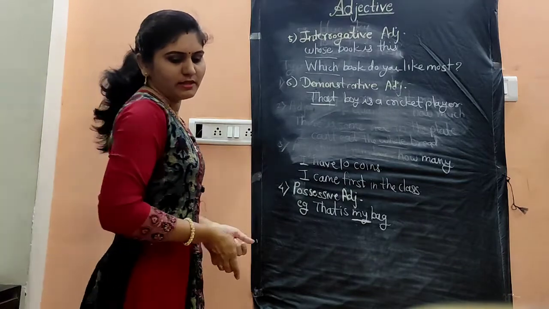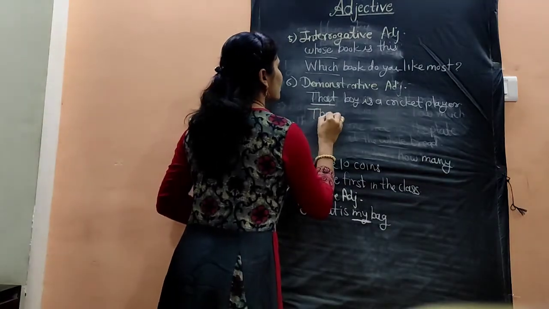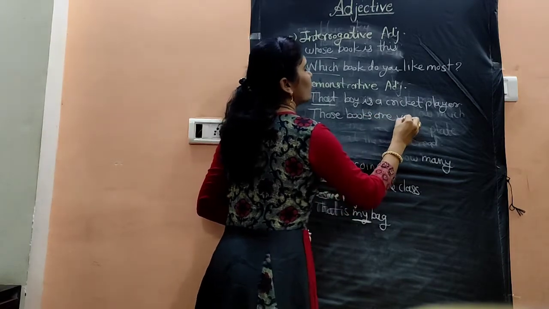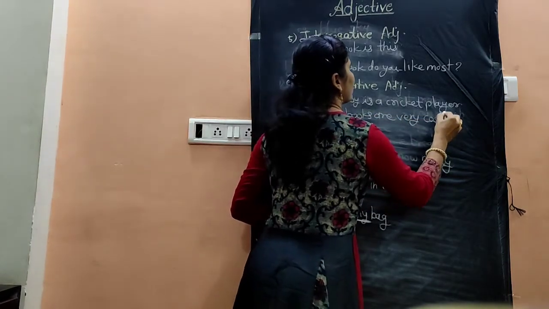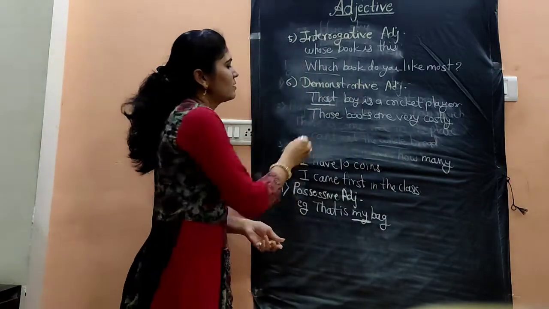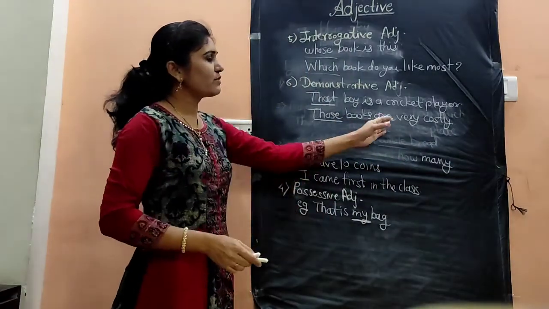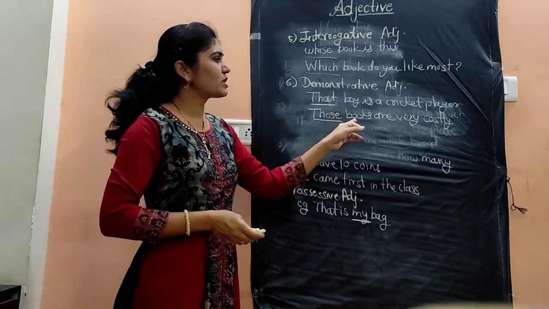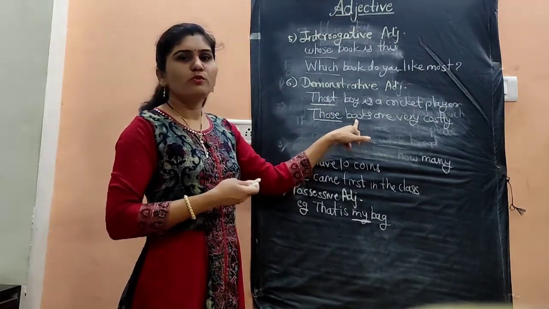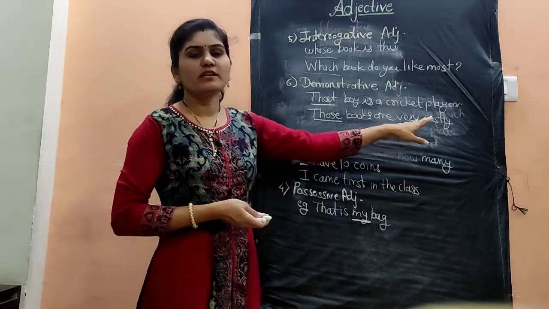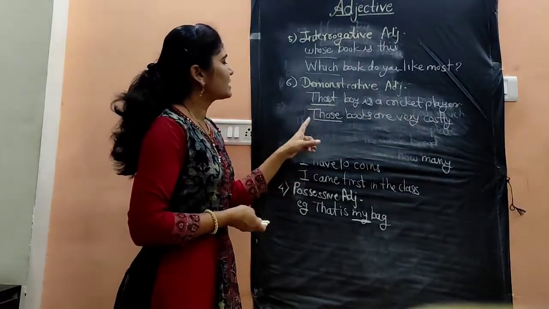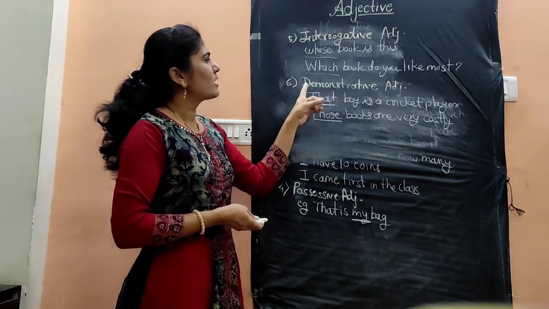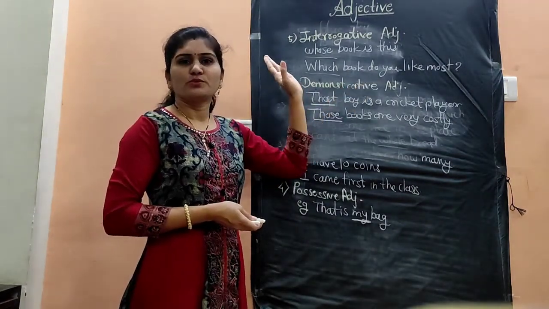Let's see another example. Those books are very costly. Those books. Which books are very costly? Those books. So here the word those points out the books which are very costly. So that and those are the words which are used as demonstrative adjectives.